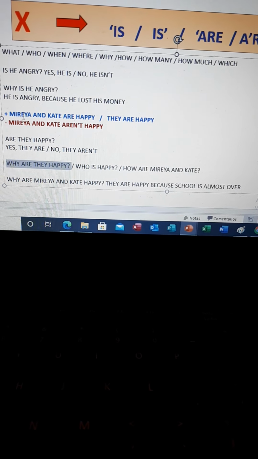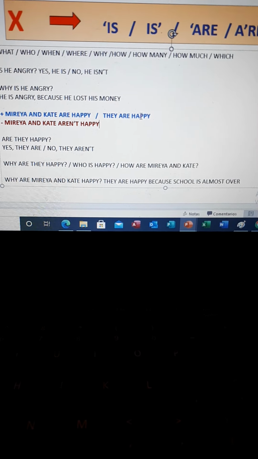So if you can see, the statement is Mireia and Kate are happy, okay? We have the name or the subject and then the auxiliary, well, the action, and then the complement. Or instead of saying Mireia and Kate, we are using the pronoun, they are happy. So first is the name or the pronoun. Second step is the auxiliary.